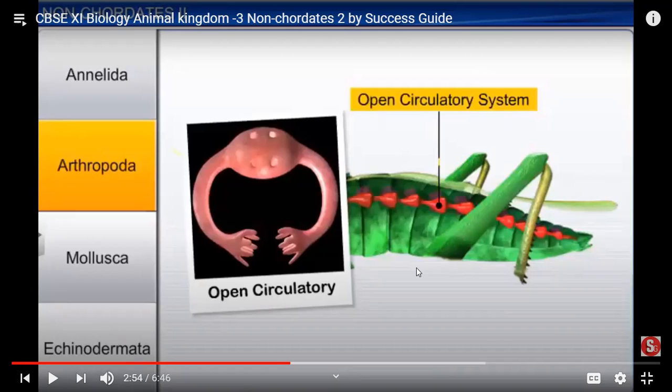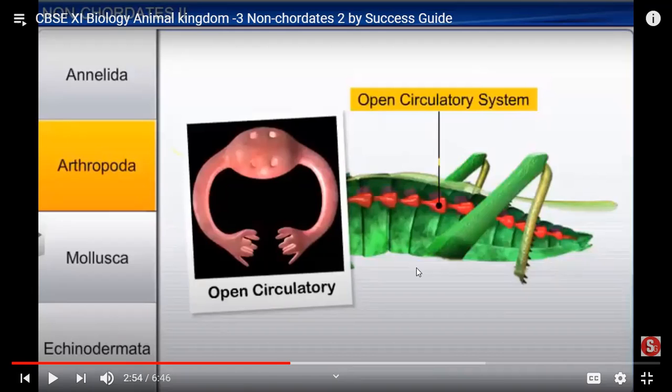Animals which live in water have gills and some have book lungs. Book lungs means lungs in the shape of an open book. If you see the structure of an open book, that's the shape of those lungs, so we call it book lungs. Now trachea is nothing but a tube-like structure, like our windpipe.